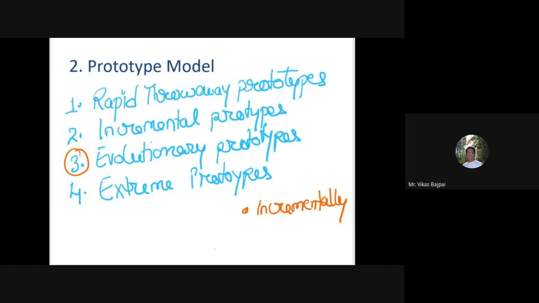So incrementally, let's say from P1 I reach P2, so I'll refine P2 only, not P1. From P2 I reach P3, so this time I'll refine P3. P2, P1 are the gone cases. So it's not like every time I have to refine P1. So this also saves a lot of time.